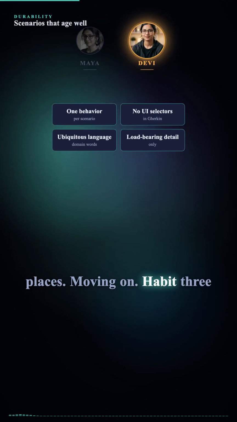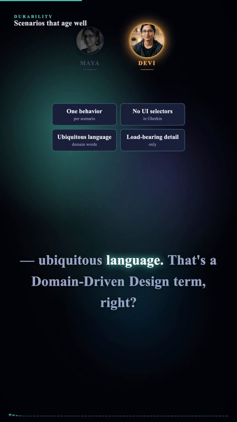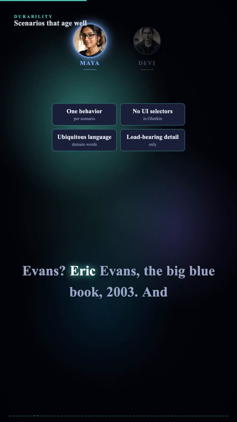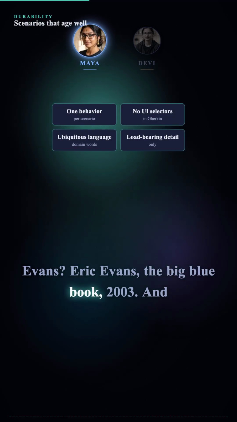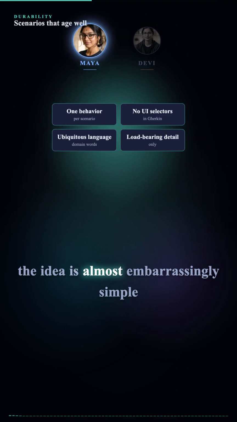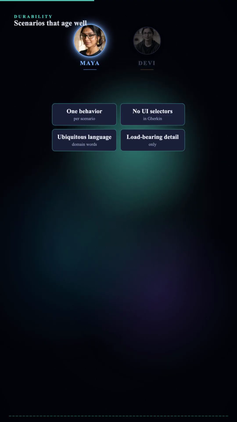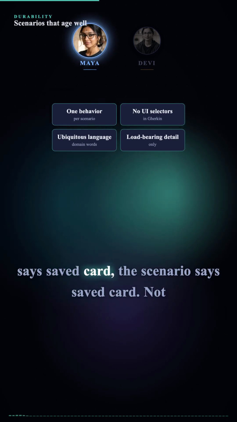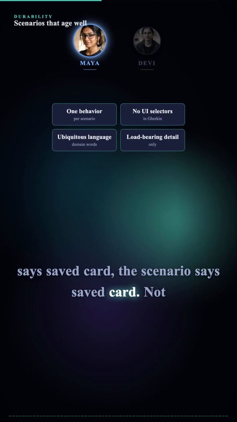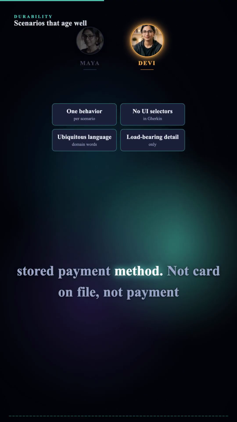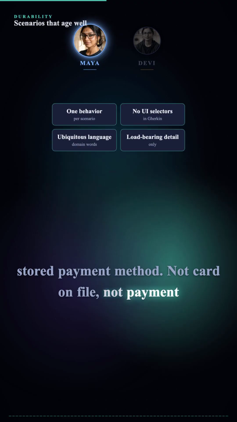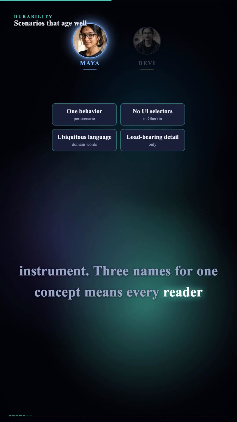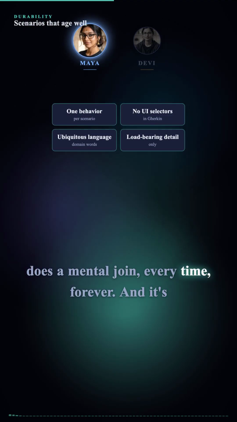Moving on. Habit 3. Ubiquitous language. That's a domain-driven design term, right? Evans? Eric Evans, the Big Blue Book, 2003. And the idea is almost embarrassingly simple. Everyone uses the same nouns. If the spec says saved card, the scenario says saved card. Not stored payment method, not card on file, not payment instrument. 3 names for one concept means every reader does a mental join, every time, forever.